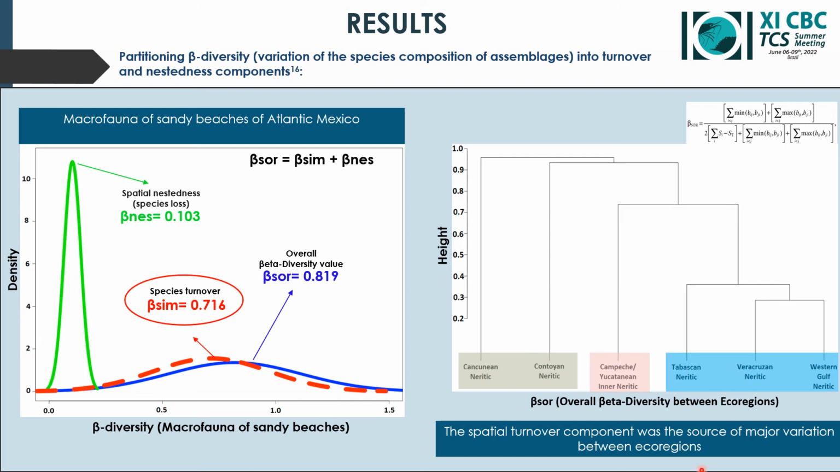In the southern Gulf of Mexico, the higher dissimilarity occurred between the Campeche Yucatan inner neritic zone, a carbonate sediment origin zone, versus the Tabascan, Veracruzian neritic, and Western Gulf, with a terrigenous sediment origin.